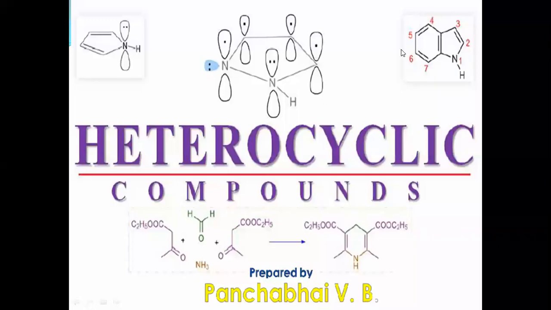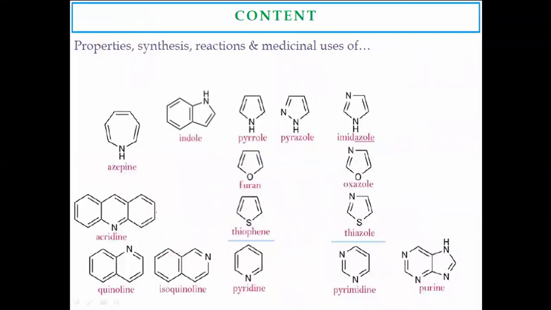Today we are going to discuss one of the important heterocyclic rings, that is acridine. It is an essential heterocyclic moiety which is present in most of the medicinal drugs. That is acridine. In this slide, this is the structure of acridine.